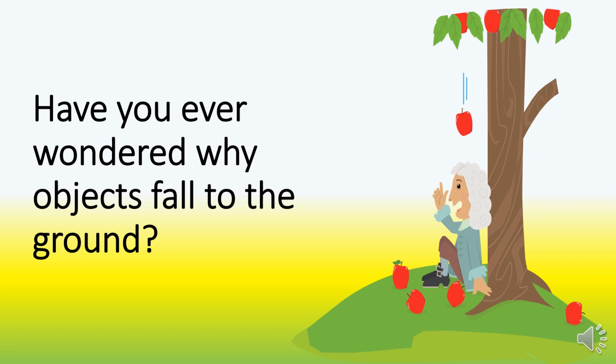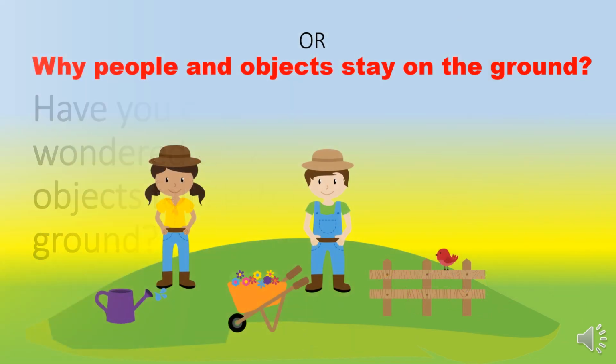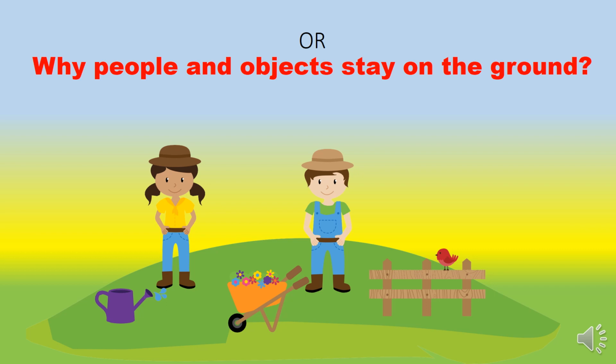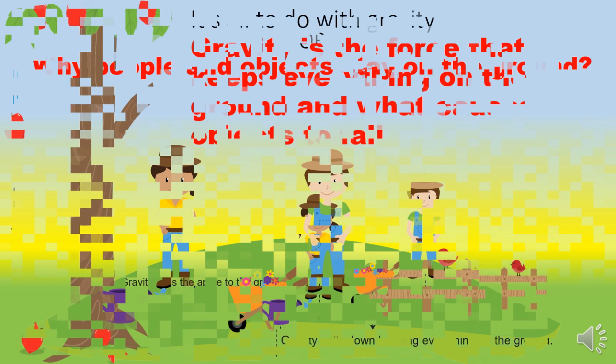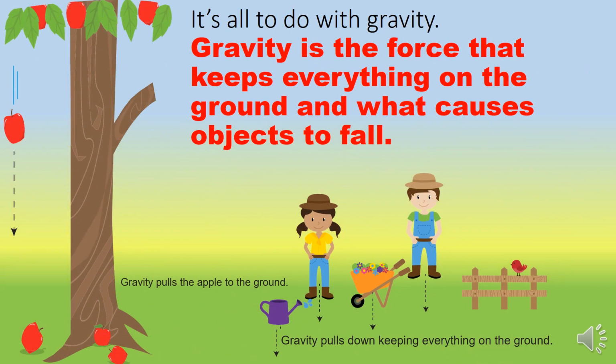Why are the fruits falling down from the trees? Because the earth is pulling them down. Or why do people and objects stay on the ground? Why are we not able to fly like superheroes? We are always on the ground, right? Walking on the ground, running on the ground. What is the reason for that? That is all because of the force of gravity that the earth has.